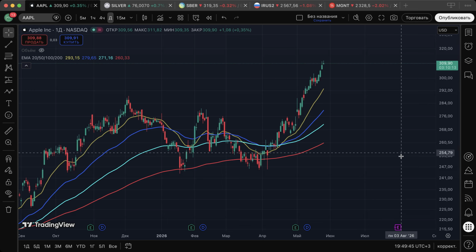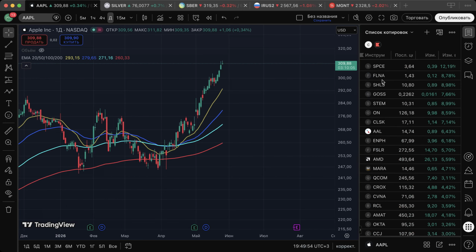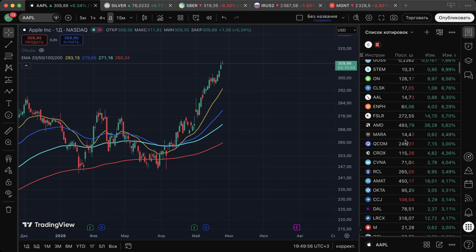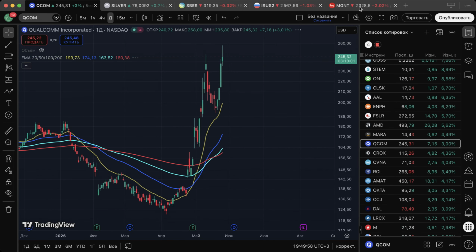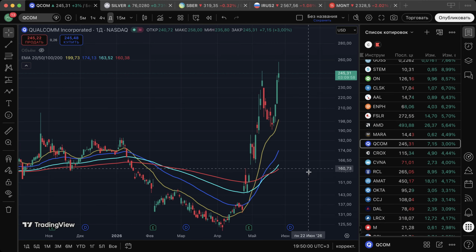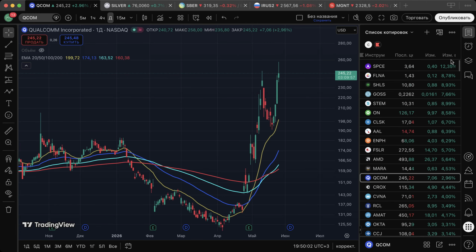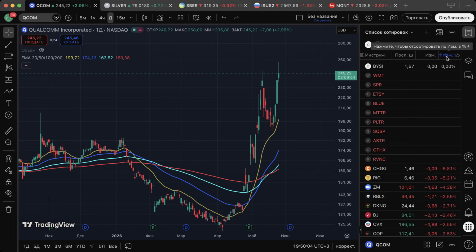We can see other shares. We can see maybe some not so popular shares. I think that we can see maybe Qualcomm. Here we see some long tendency too, and it's a strong share too.